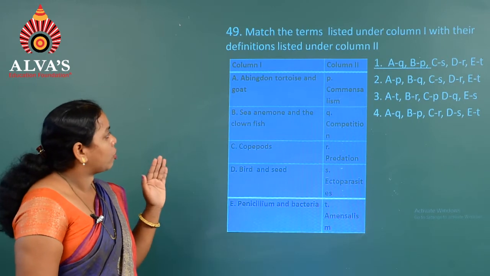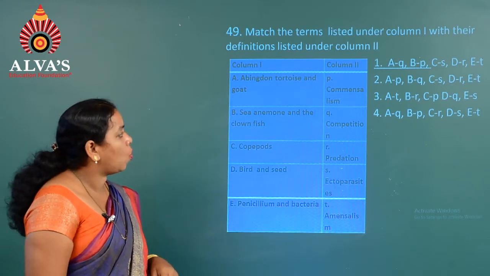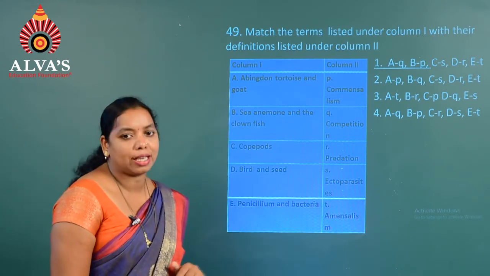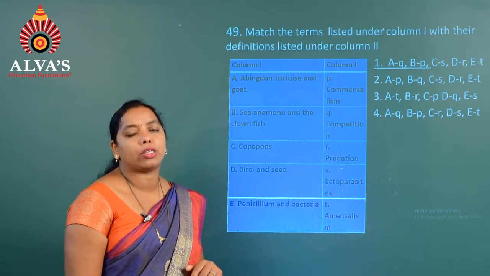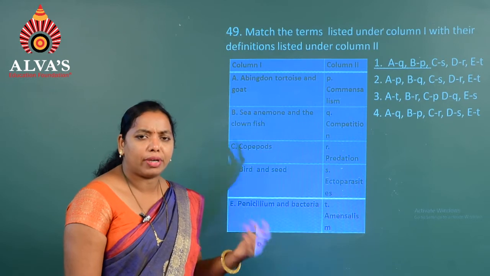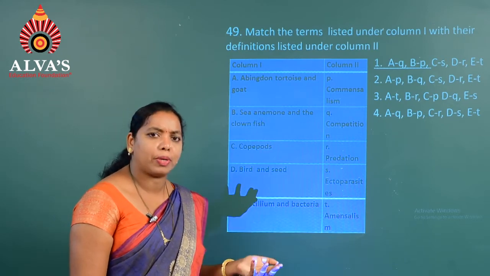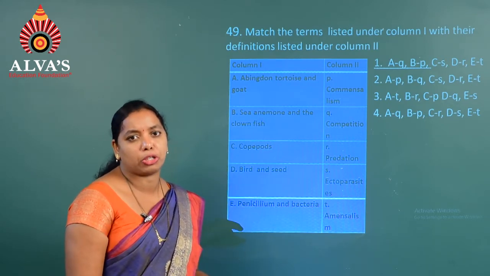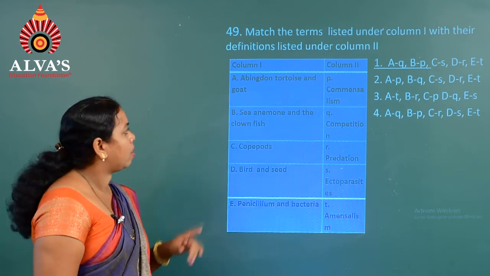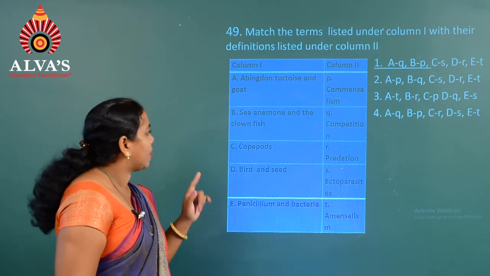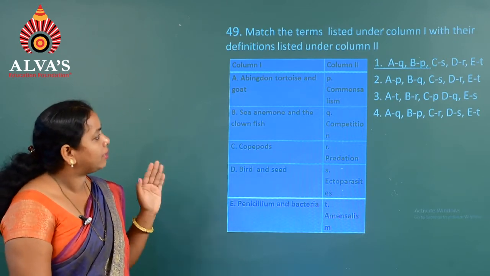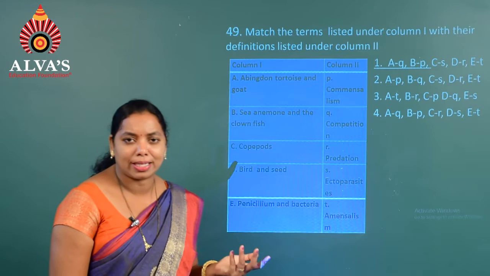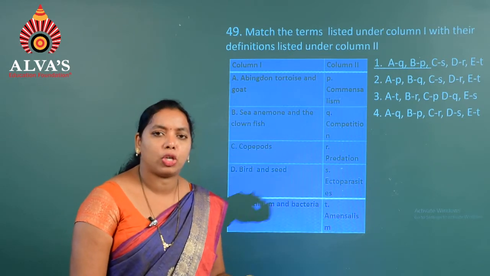If you consider the first one, Abingdon tortoise and goat, there is a competition process. Interference competition is where the fitness of one species is lower in the presence of another competing species. So A matches with Q. The next one, sea anemone and clownfish, is commensalism, where one is benefited and the other is neutral.